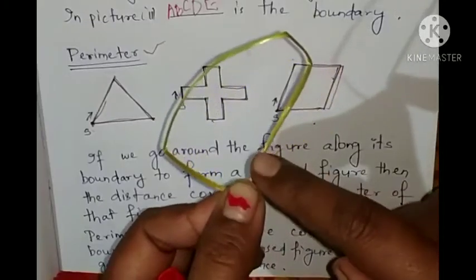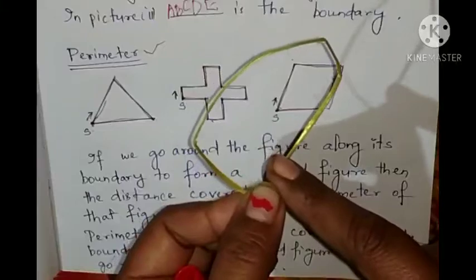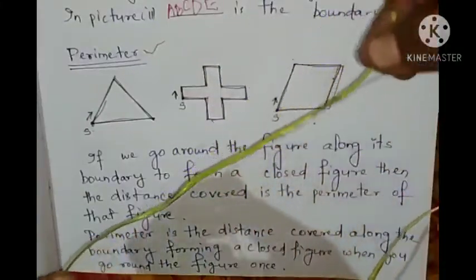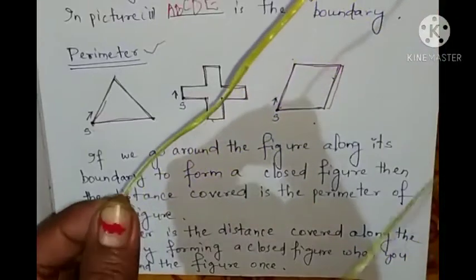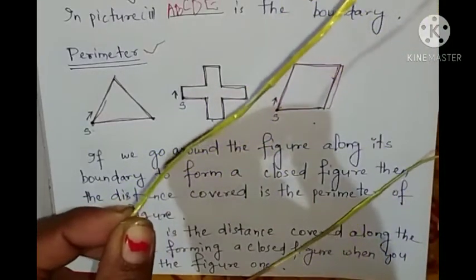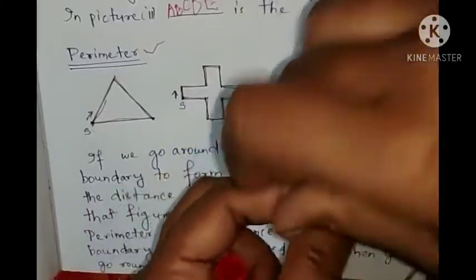Perimeter means this is the boundary. If we want to find the length of the boundary, what will we get? We'll get the perimeter. So look here. By this also we can say how much the length of the boundary is. So this is making the boundary.